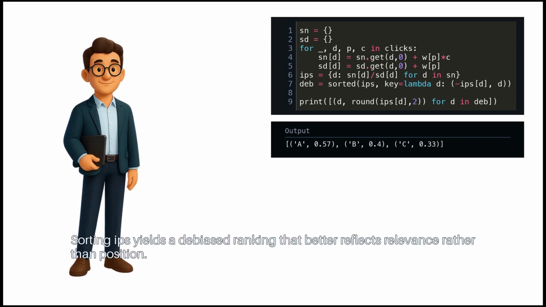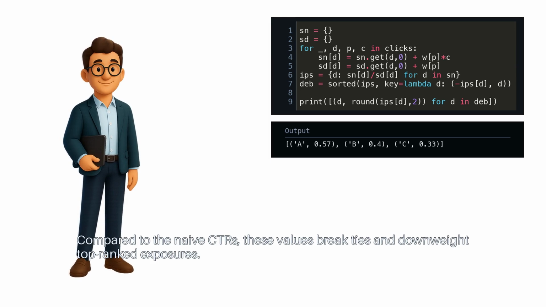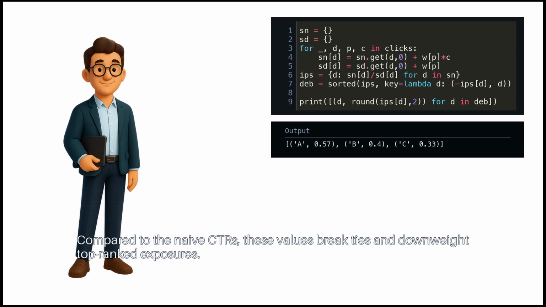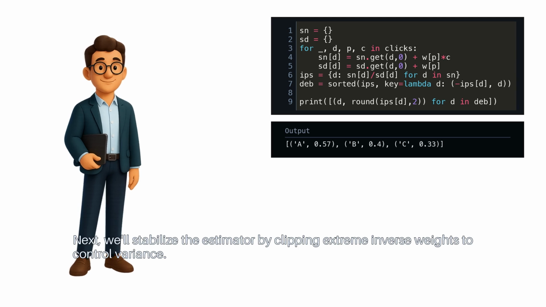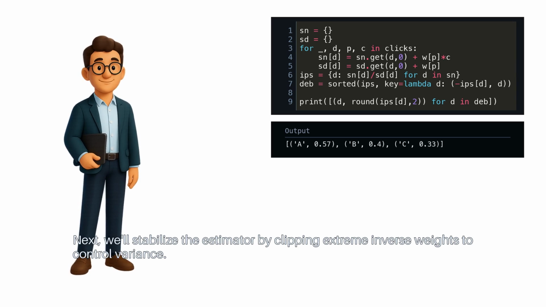Sorting IPS yields a debiased ranking that better reflects relevance rather than position. Compared to the naive CTRs, these values break ties and downweight top-ranked exposures. The printed ranking reveals which documents remain strong after position correction. Next, we'll stabilize the estimator by clipping extreme inverse weights to control variance.